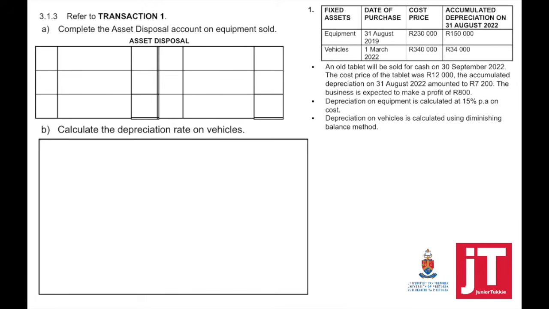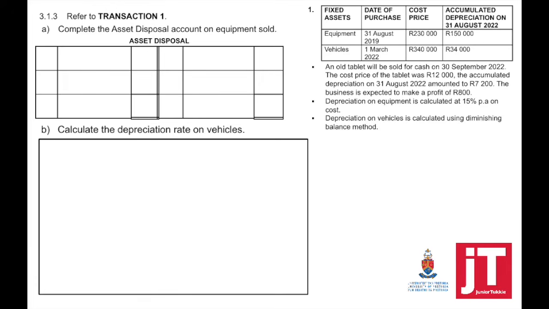Now to go through the steps again, a reminder, when we look at asset disposal: step number 1, take out the cost to asset disposal. Step number 2, update your depreciation from the beginning of the accounting period until the day that you are selling that asset.